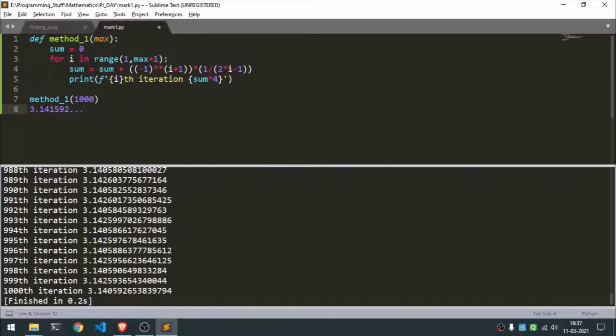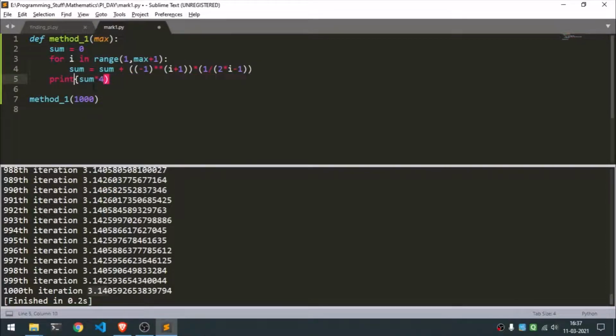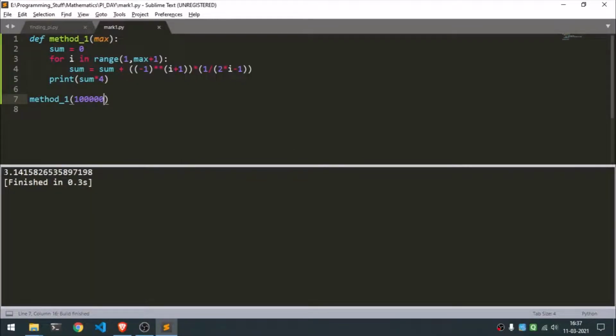It's 3.14059. Now that is good enough if you just wanted to draw a circle on a piece of paper, but this kind of precision is not enough. We need more terms. So we'll remove this stuff again and figure out the value, and let's go for 1 lakh iterations. Let's see. Okay, now this is much better. It's 3.1415. That is 5 digits of accuracy. That is good enough, but we don't do good enough here.